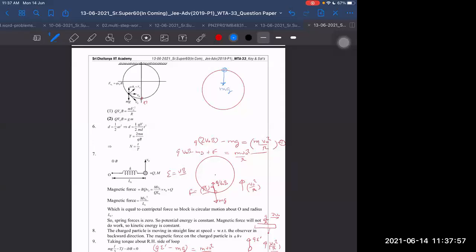Mg downwards, and what is downward in this case? V velocity is 0, no force downwards. Mg is only balanced by one force upwards. Mg is equal to QVB, right? Not QVB. Mg is equal to M into V square by R. Centripetal force will be acting still, M into V square by R. This is Mg in this case when it is at the highest point.